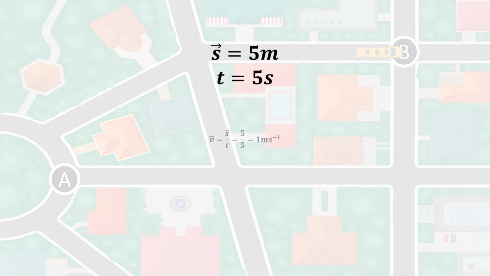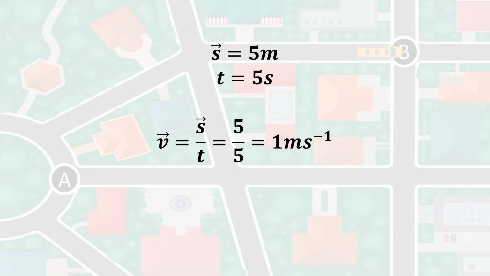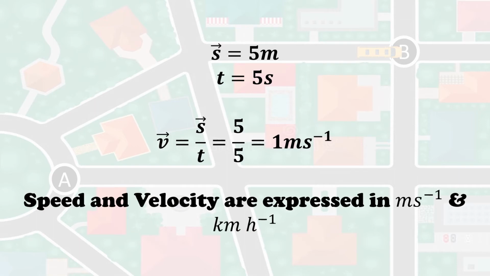By the definition of velocity, velocity is equal to displacement upon time, or v is equal to s upon t. So, the velocity would be 5 upon 5, that is 1 meter per second. Here, the time would obviously be the same, but the displacement would be as calculated, that is 5 meters.